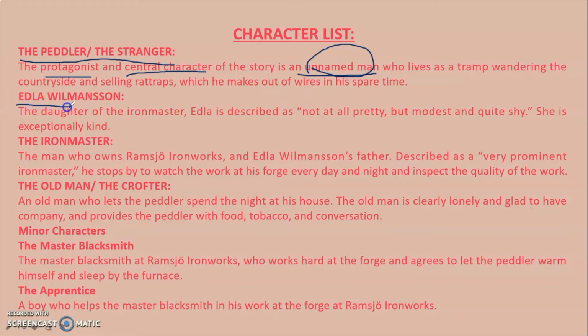Our second important character is Edla Williamson. She is the daughter of the Iron Master. She is described as not at all pretty, but modest and quite shy. She is exceptionally kind.